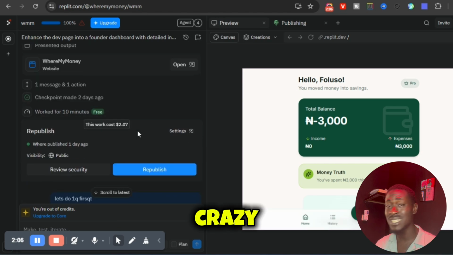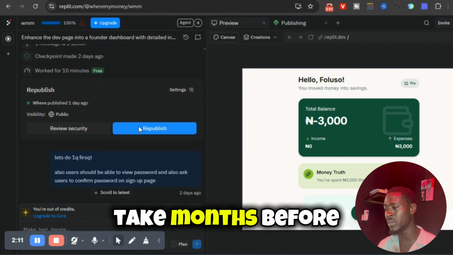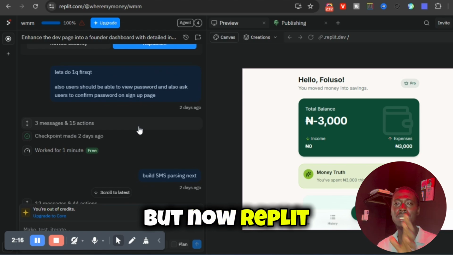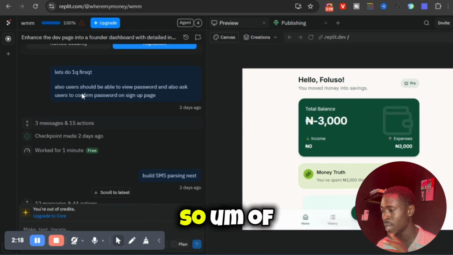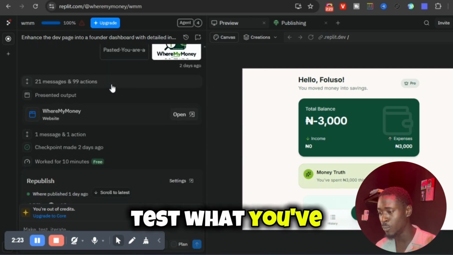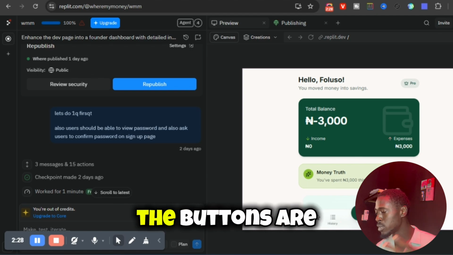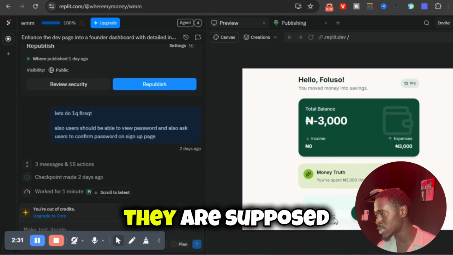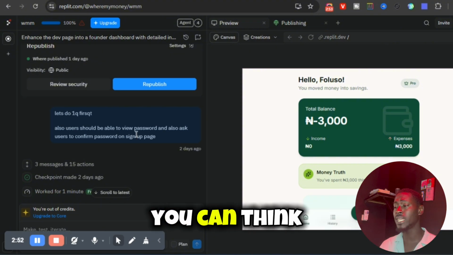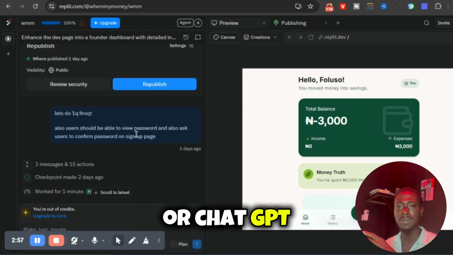That's crazy. This used to take months before to build an app, a website, or whatever. But now, Replit just did that in 10 minutes. So, of course, you have to test what you built. If every single thing is working perfectly, you want to test if all the buttons are clicking, if they are working the way they are supposed to, if the sign up is working, if the login is working, whatever you can think of. And even if you can't figure it out yourself, just ask Replit or ChatGPT.